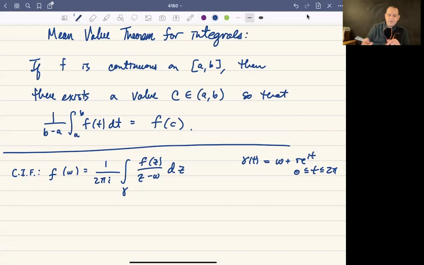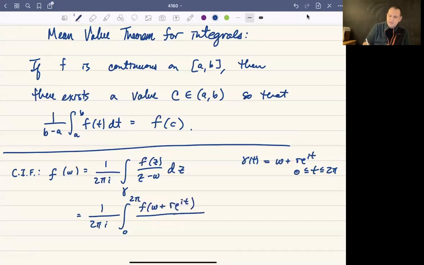Let's think about what happens when we plug this into f. It turns out that this is going to be 1 over 2 pi i times the integral over gamma, parameterized from 0 to 2 pi, of f of z. Here z is gamma, so this is just f of w plus r e to the it. There's not really anything you can say nicely there. Divided by z minus w, where again we plug in gamma for z, so this is w plus r e to the it minus w, times gamma prime, which is r i e to the it dt.